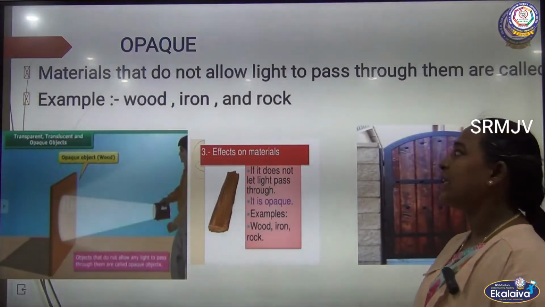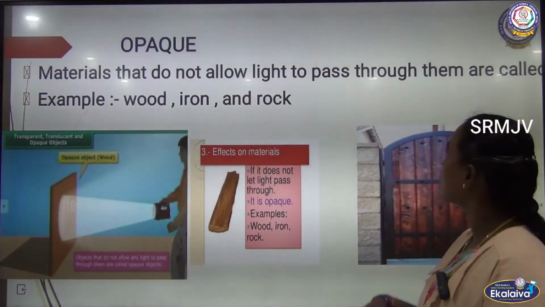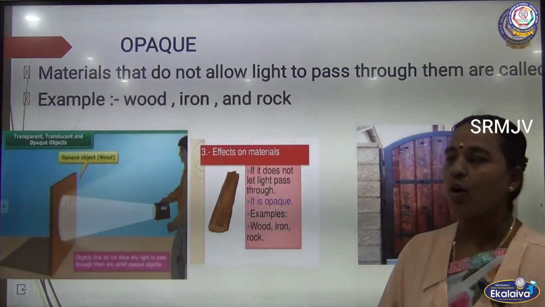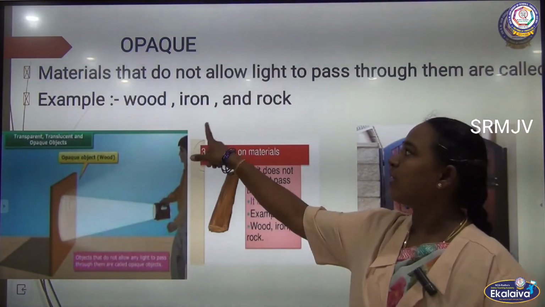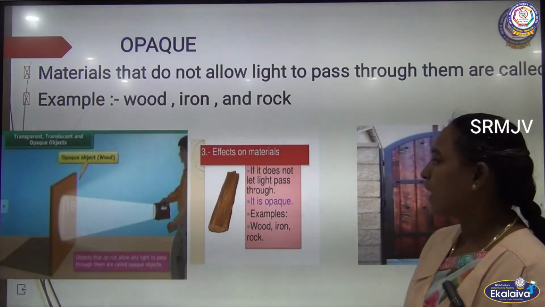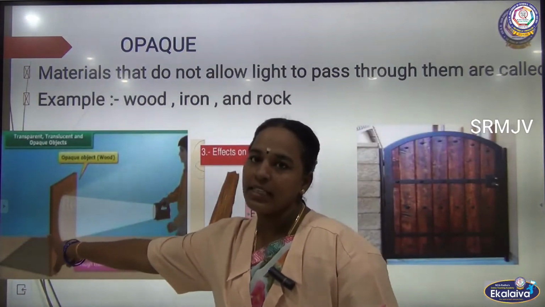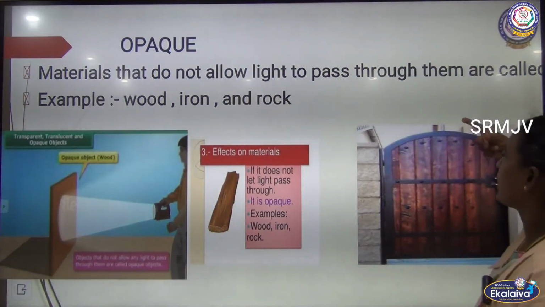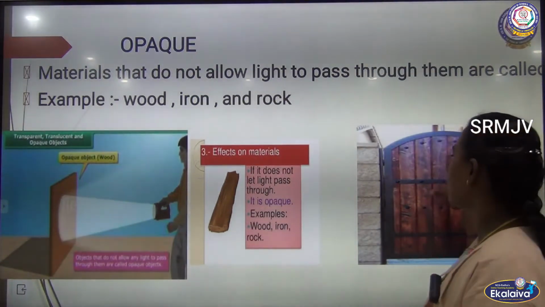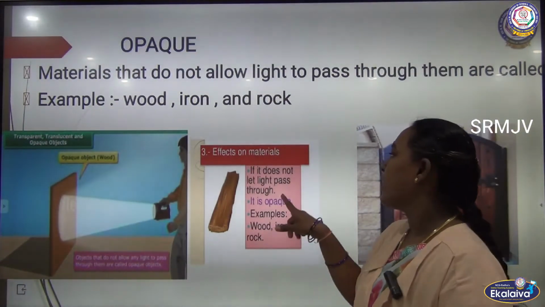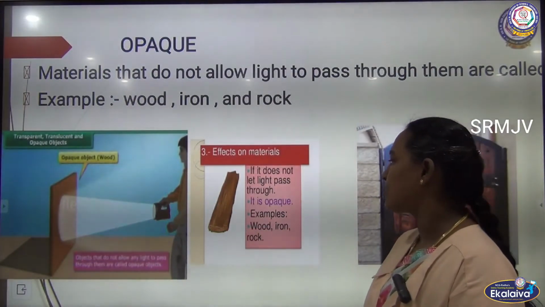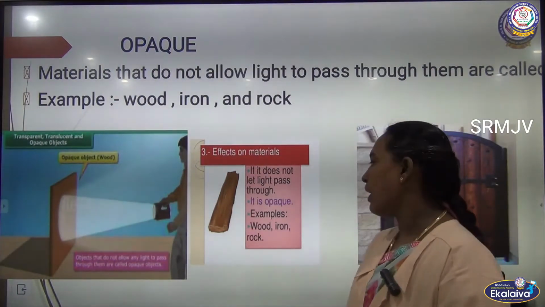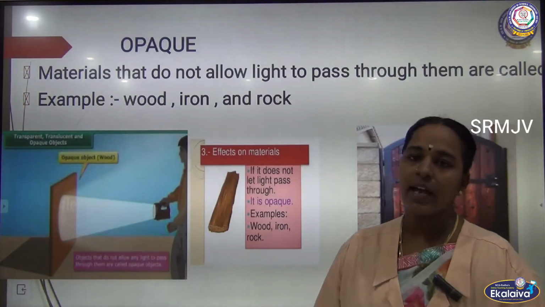Opaque: materials that do not allow light to pass through them are called opaque objects. Examples: wood, iron and rock. You cannot see what is on the other side of the wood, and you cannot see what is on the other side of the gate. So it is an opaque object. If it does not let light pass through, it is opaque, and wood, iron, rock are examples.